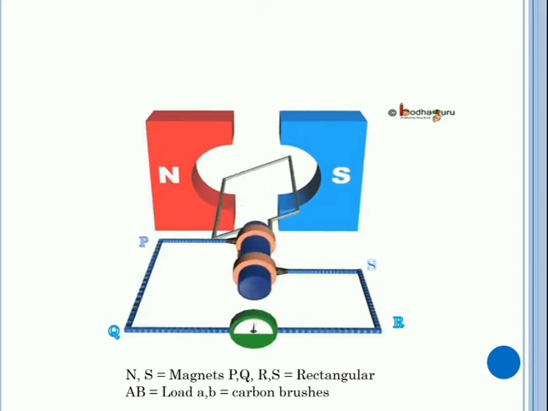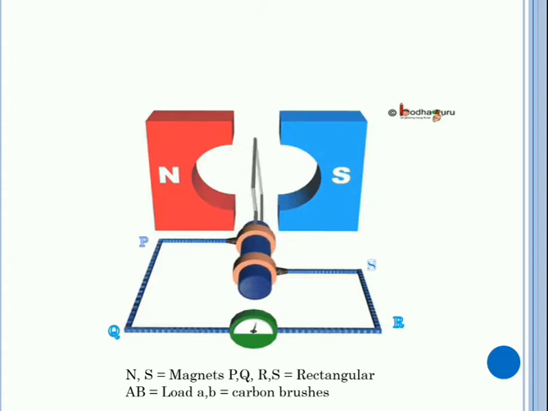You can see these N and S represent bar magnets. Consider it as a small magnet. Actually, on a large scale, it would be very large magnets. PQRS is a rectangular coil. Then AB, actually A is here, sorry for that. A is here, B is here. They are slip rings, and these black colored ones connecting the slip rings to the PQRS are called carbon brushes. This helps to rotate this coil.